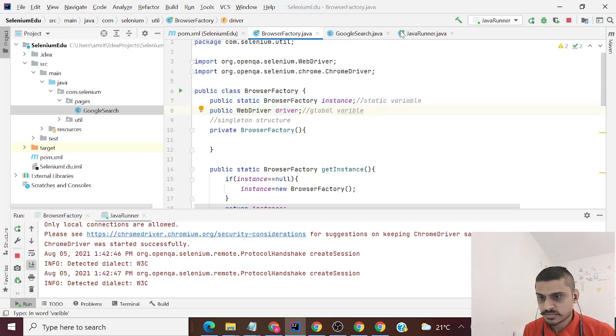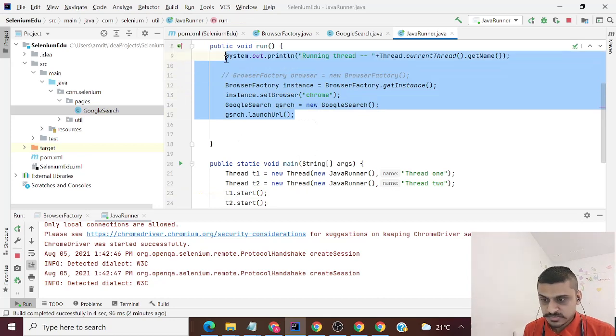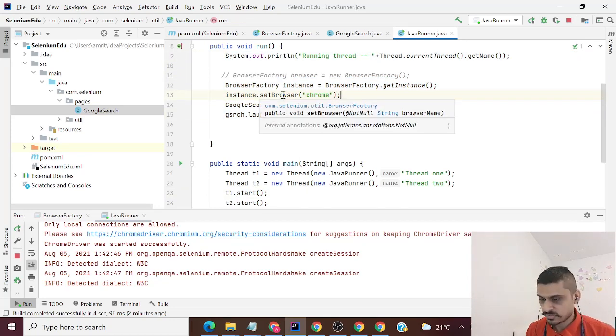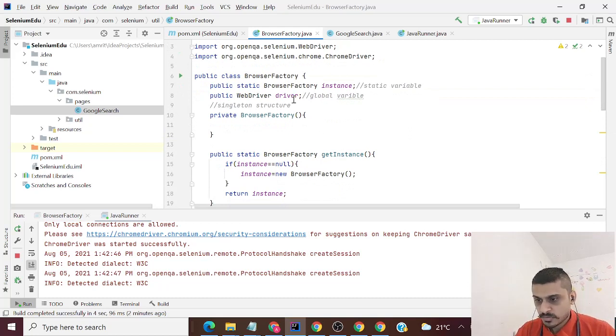Now what's happening is, once you start this thread, it comes into this method and initializes your browser. Let's say T1 initializes the set browser on that. Here this driver object is busy with thread 1, though you cannot control whether T1 or T2 accesses this global variable. So when T1 is interacting with driver, T2 won't be allowed to interact with the same browser. That's what a thread lock is.